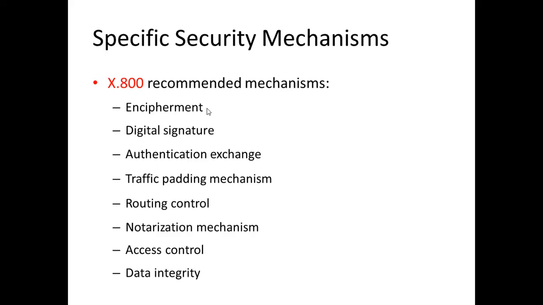The next categorization is access control. This mechanism may use authenticated identity of an entity, information about the entity or capabilities of the entity to grant access rights to the entity. The last one is data integrity.